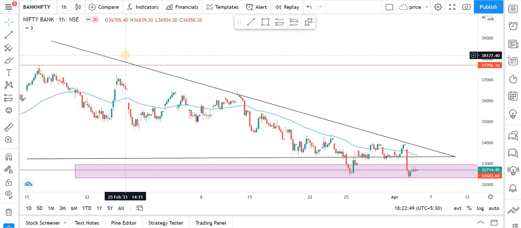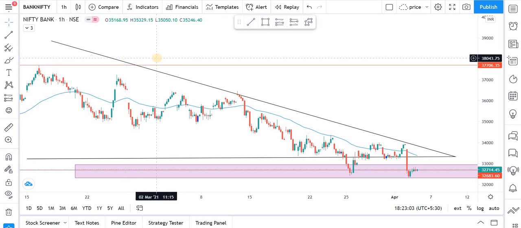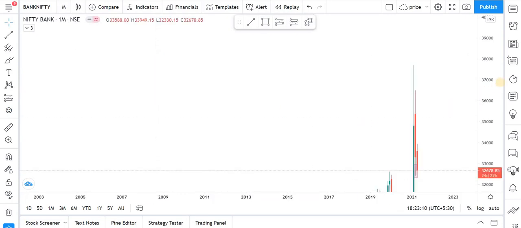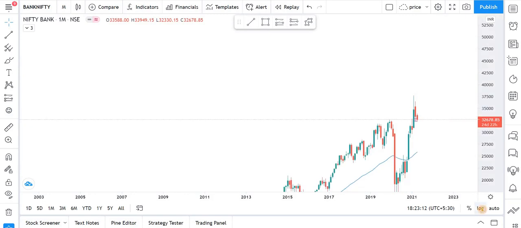So before we start and analyze the intraday market, or what has happened today, let's see, as the month of March has been completed, so the candle of the March month has been completed. So let's see that candle on the Nifty and Bank Nifty chart. How do they look? Let's start with the Bank Nifty and check out the latest monthly candle for the Bank Nifty.